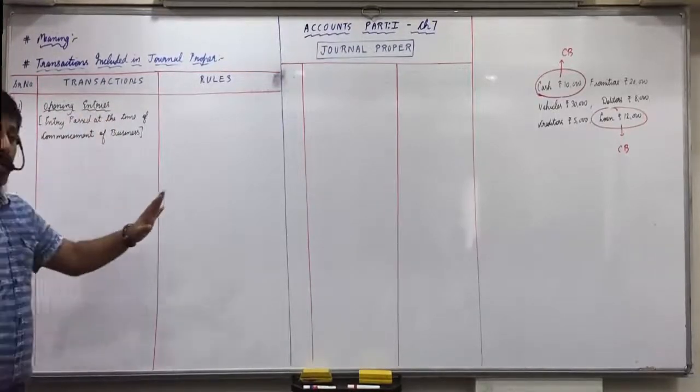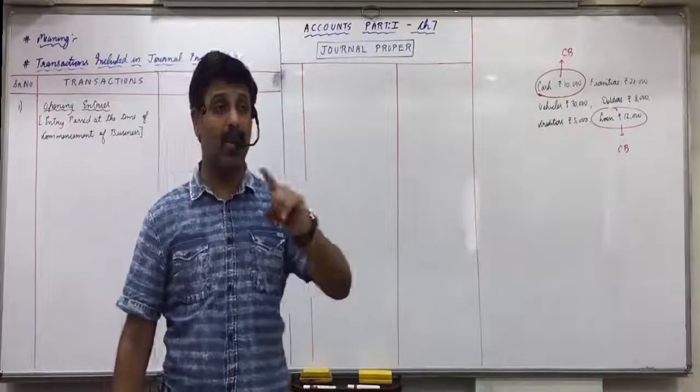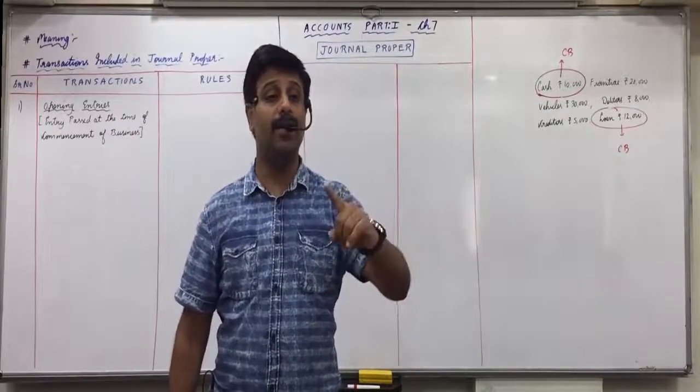Now, what is the rule we have to follow? Normal journal entry is to be passed, but you don't have to include cash and loan.